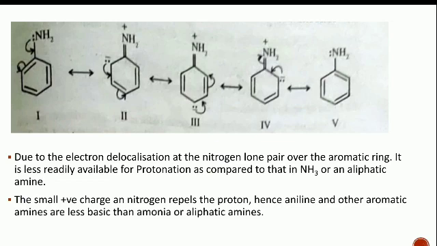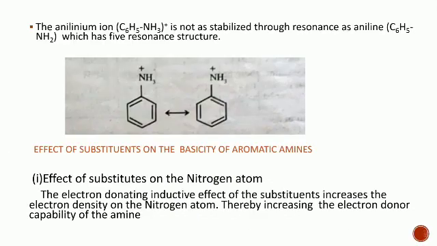Now we can check this. This is the resonance structure of aniline. Due to the electron delocalization of the nitrogen lone pair over the aromatic ring, it is less readily available for protonation as compared to that in NH3 or aliphatic amines. The small positive charge on nitrogen repels the proton, hence aniline and other aromatic amines are less basic than ammonia or aliphatic amines. The anilinium ion is not as stabilized through resonance as aniline, which has 5 resonance structures.